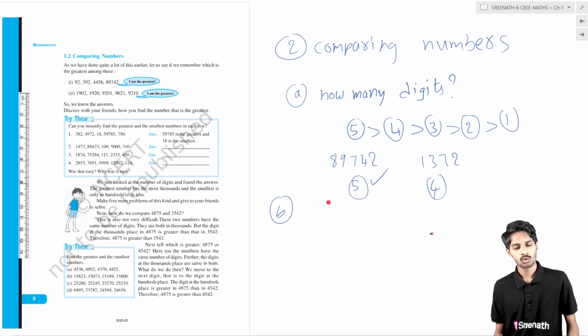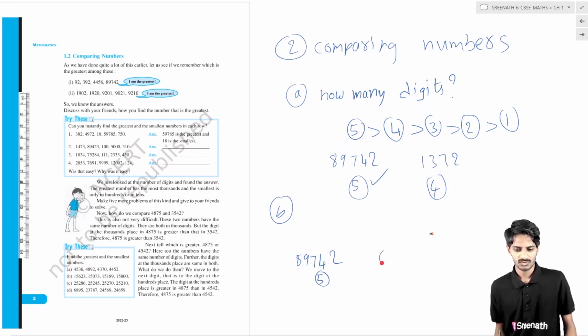Now if both numbers have the same 5 digits, I again give the same number, 89742. It has 5 digits. The next number is 69472. How many digits are there in this number? 1, 2, 3, 4, 5.